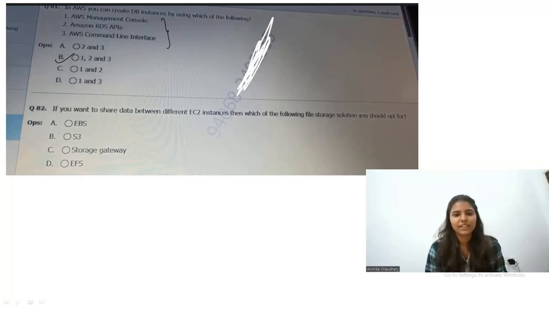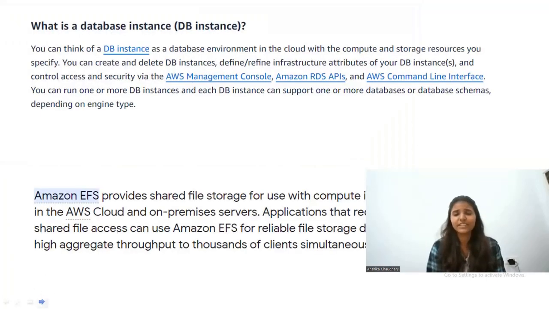All right. So the next question is: if you want to share data between different EC2 instances, then which of the following file storage solutions should you opt for? So you should opt for EFS by Amazon, right? So let's see the explanation.